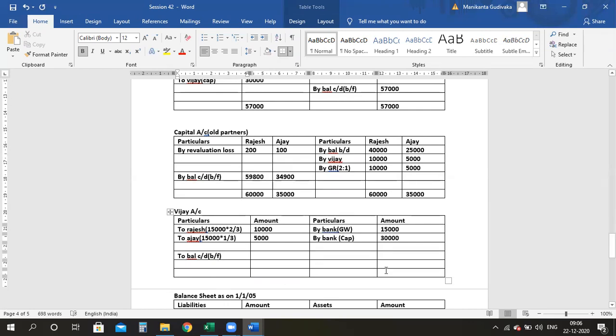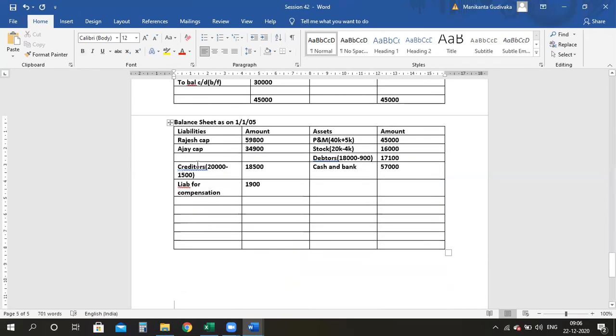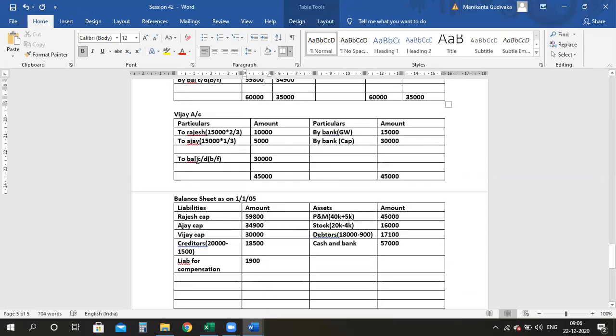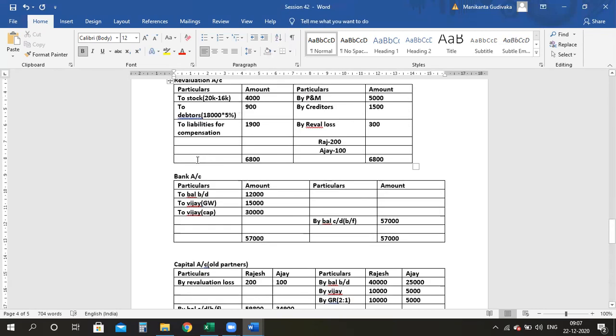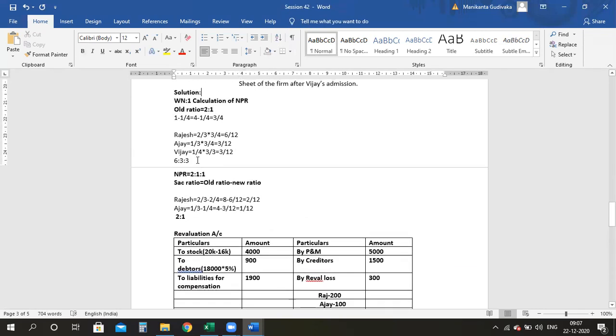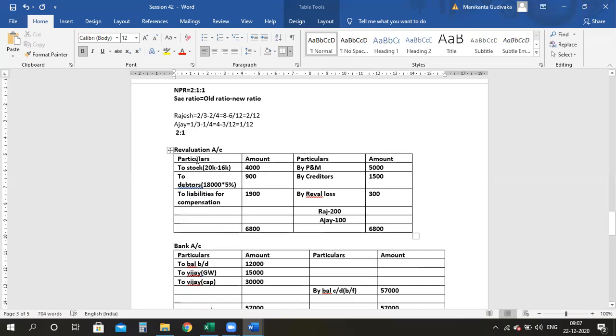Here it is 45K. 45K minus 15 gives me 30,000. So this 30,000, again, I have to write here, my new partner is Vijay. Vijay's capital is 30,000. Done. We have closed his account also. Very good. We properly closed all the accounts. Everything has been transferred. Chalo, balance the balance sheet.